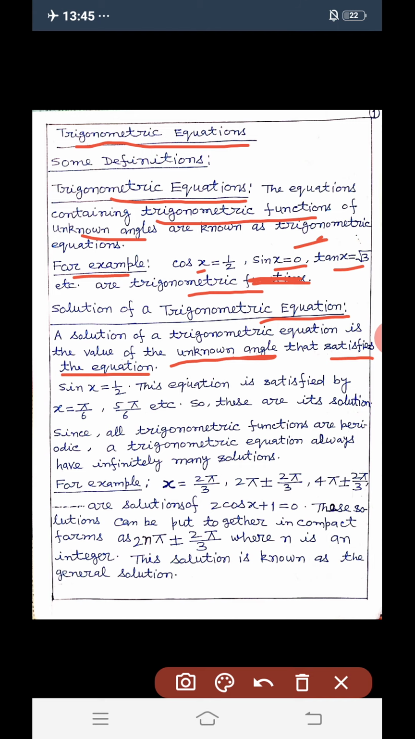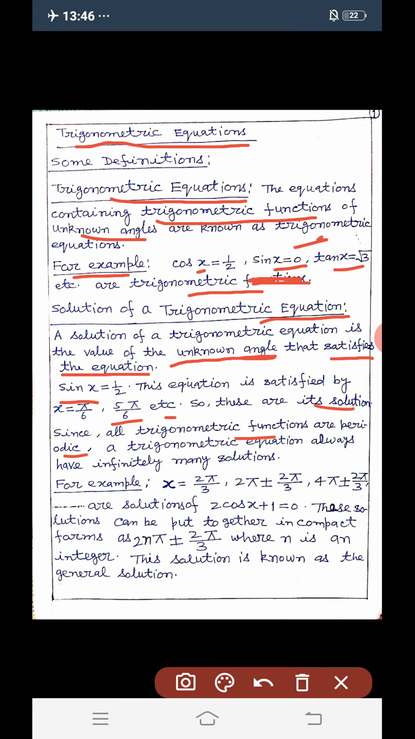Let us consider the equation sin x is equal to 1 by 2. This equation is satisfied by x is equal to pi by 6, 5 pi by 6, etc. So these are its solutions. Dear students, since all trigonometric functions are periodic, the values of sin x and cos x repeat after an interval of 2 pi, and the values of tan x repeat after an interval of pi.